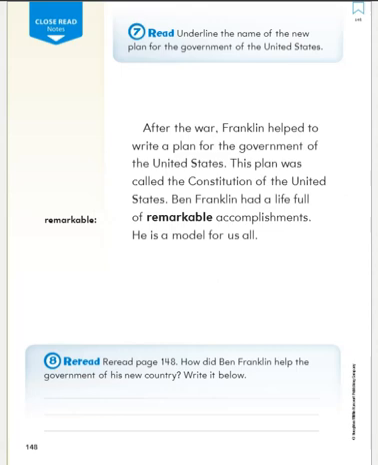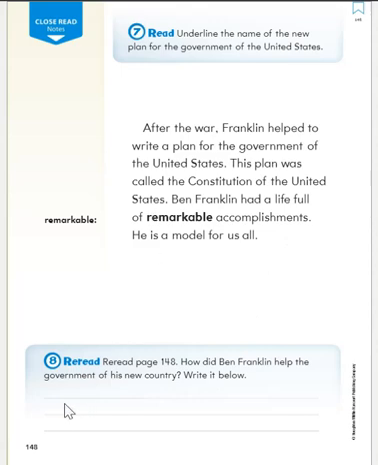How did Ben Franklin help the government of his new country? What did he do? Let's go back. After the war, Franklin helped to write a plan for the government of the United States. This plan was called the Constitution of the United States. Ben Franklin had a life full of remarkable accomplishments. He is a model for us all. So how did he help? Ben Franklin helped to write the Constitution of the United States.